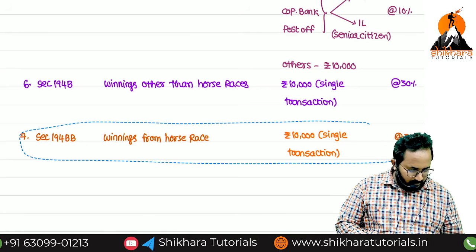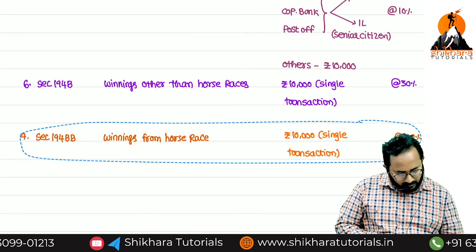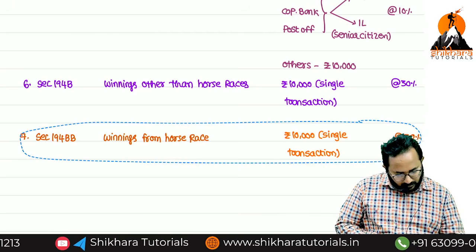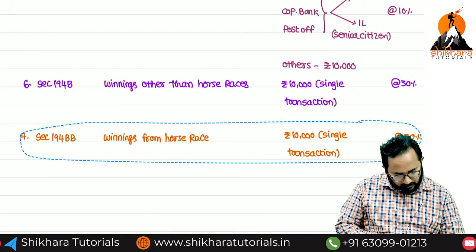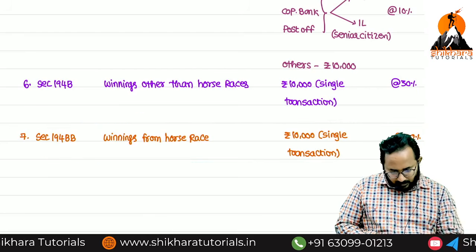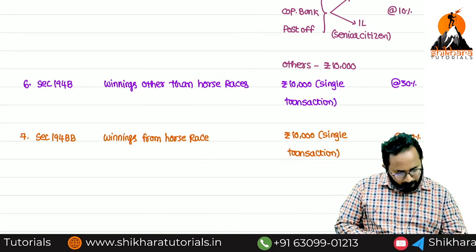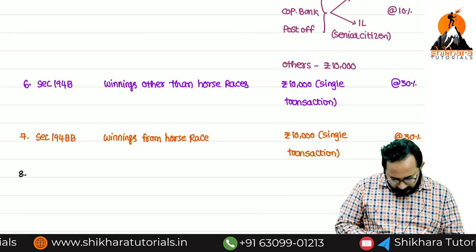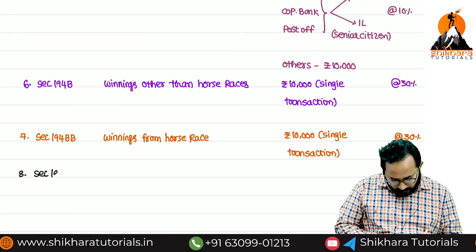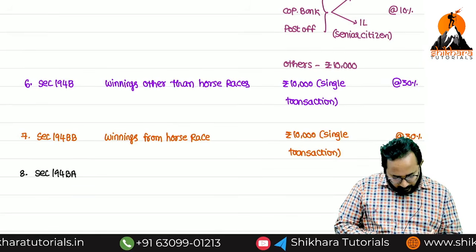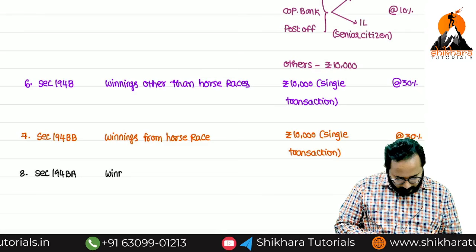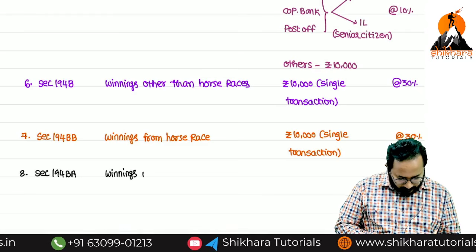Next, BA, please write it down. Eighth one, section 194BA.